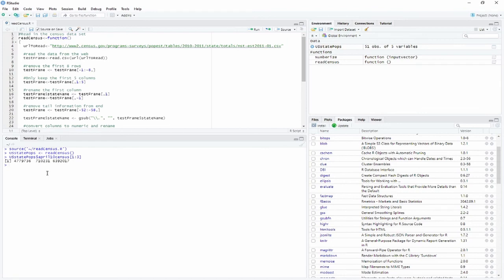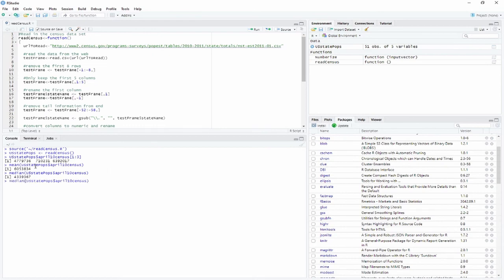Now, we can do some additional manipulation on this. We can say the mean of the US state pops, dollar sign, April 10 census. Sounds good. Okay, we can do the median. There's no A in median. There we go.